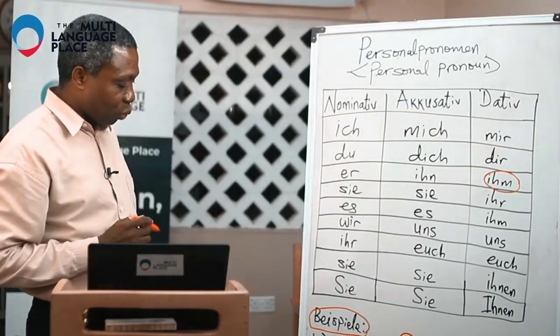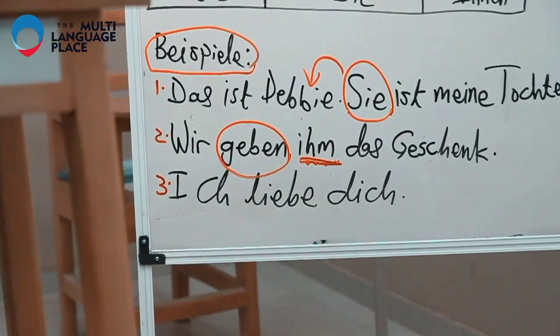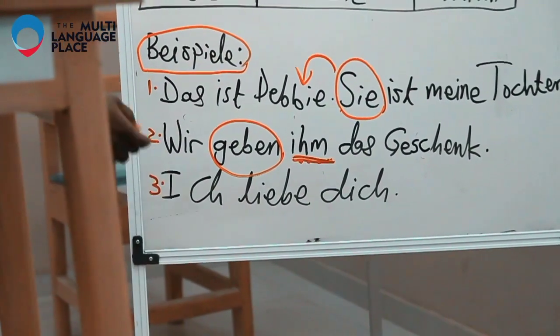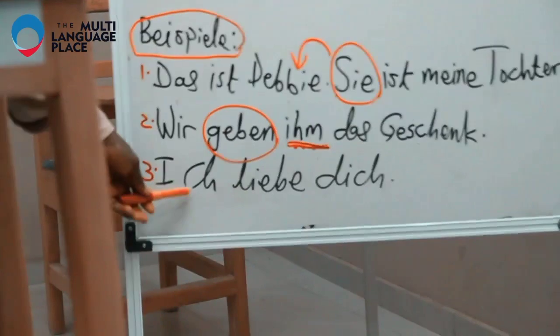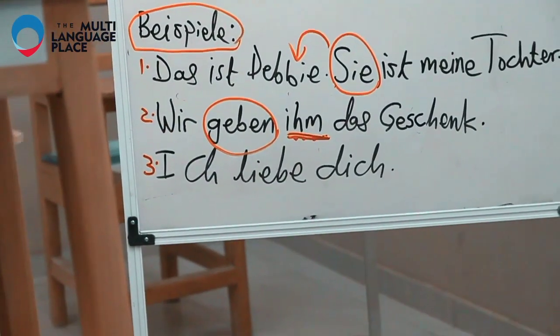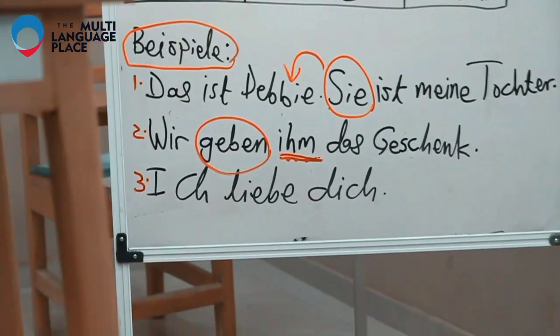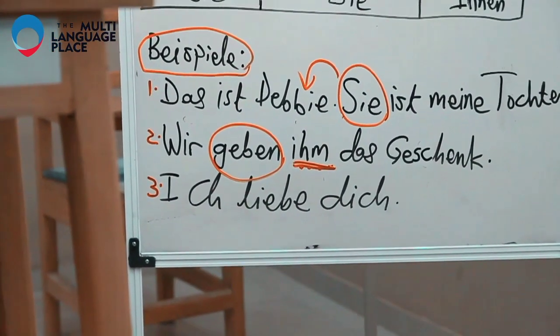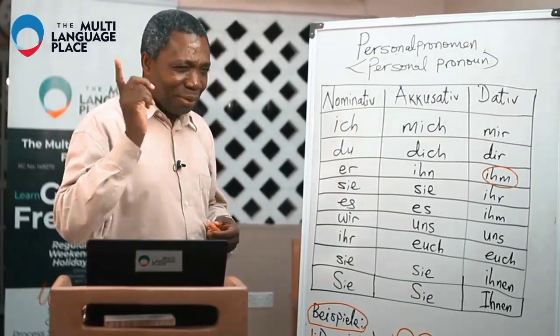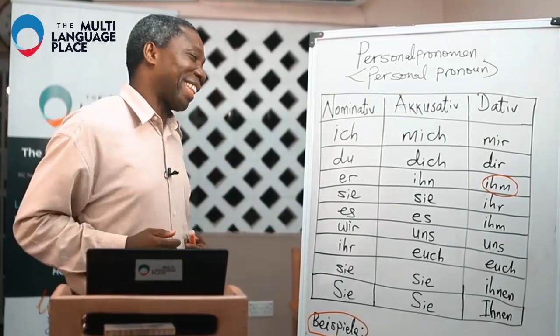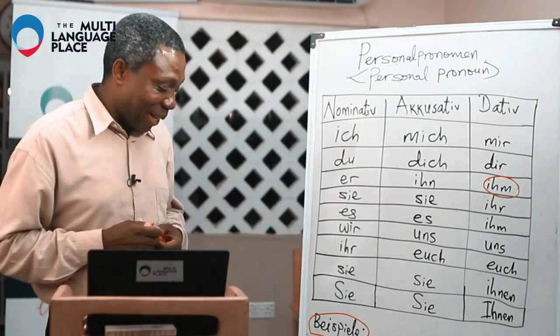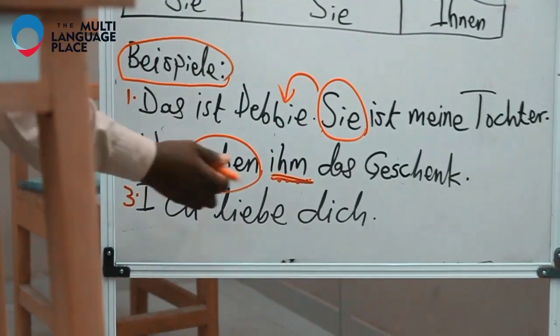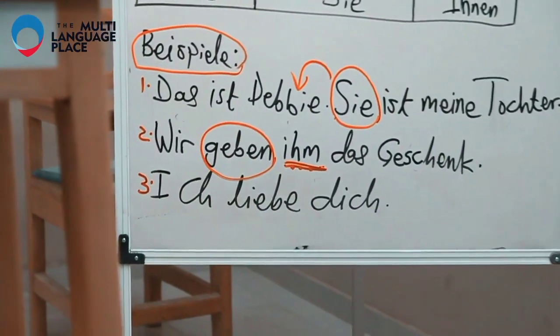And then we'll come to the third one, ich liebe dich. This one is in the nominative, of course. Ich liebe dich means I love you. That's one of the sentences that is known by so many people. Even if they can't speak good German, they can speak that. Let's come back to the table.